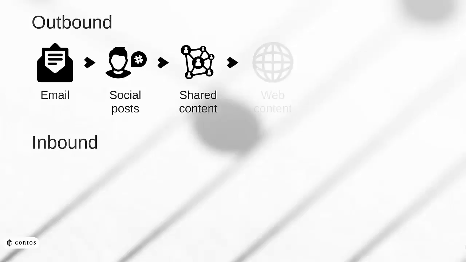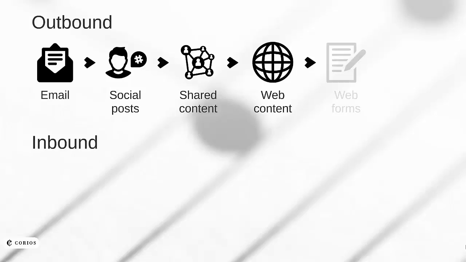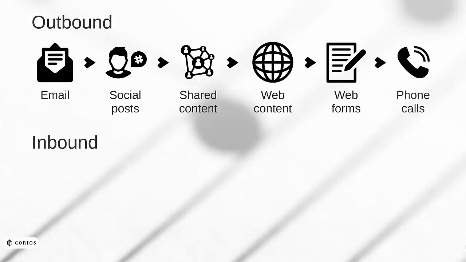As marketers, we attract new customers through demand generation, but we really start interacting directly with customers through outbound email. We create awareness for customers through email in order to share content with them, usually through social channels, and we encourage them to share this content with their colleagues and friends. Through both email and social channels, we guide them towards rich web content, such as media, videos, educational reports, and white papers. If they see value in what we're presenting, we can prompt them to tell us that by gathering their input via web forms, or even to pick up the phone and call us to start an active conversation. This is a key transition phase from awareness to consideration.